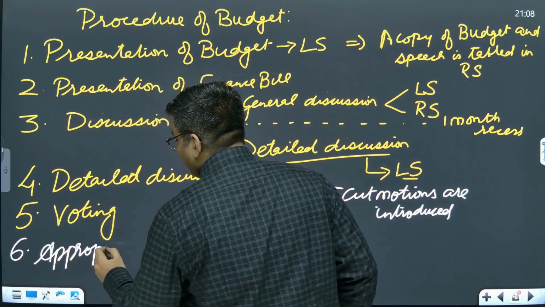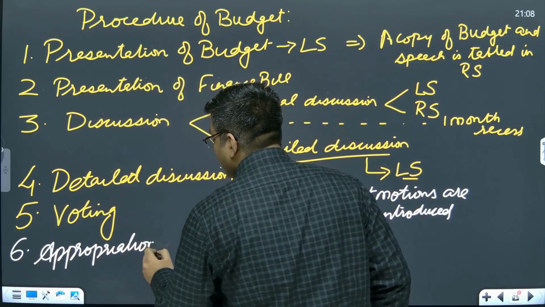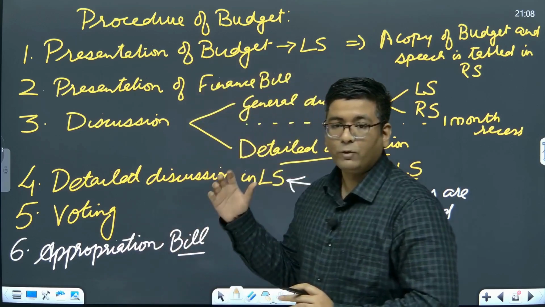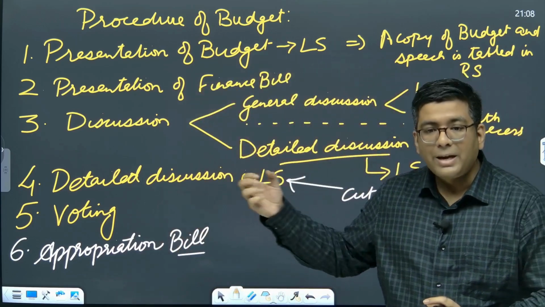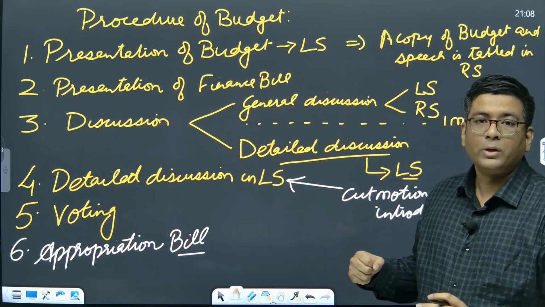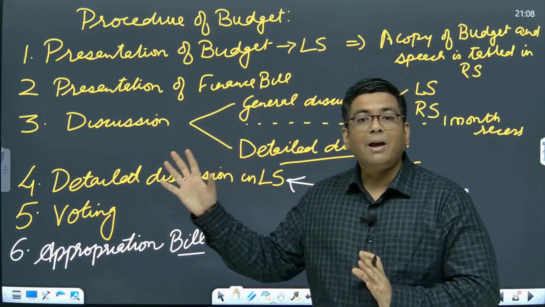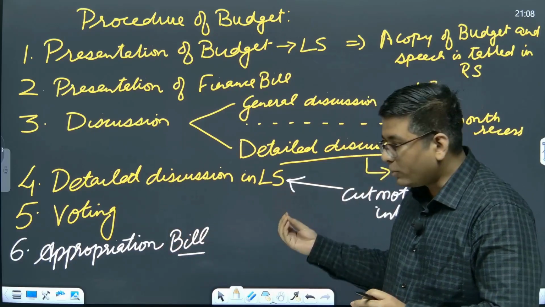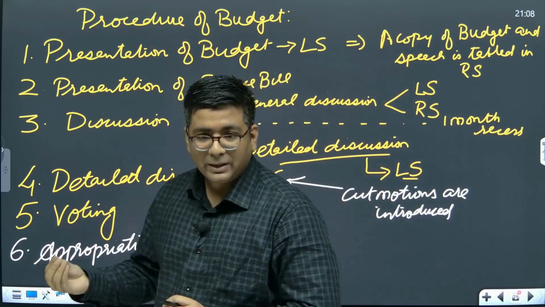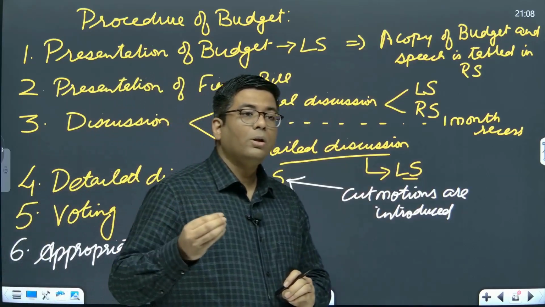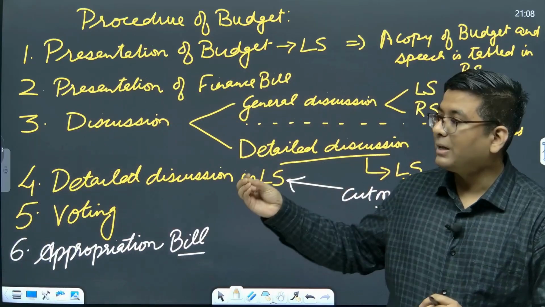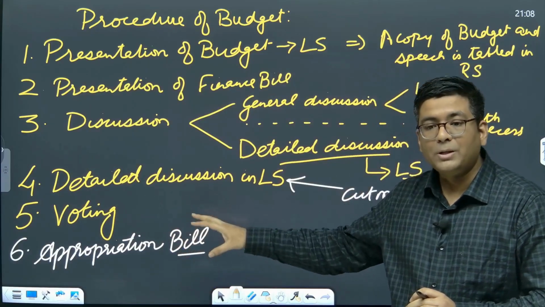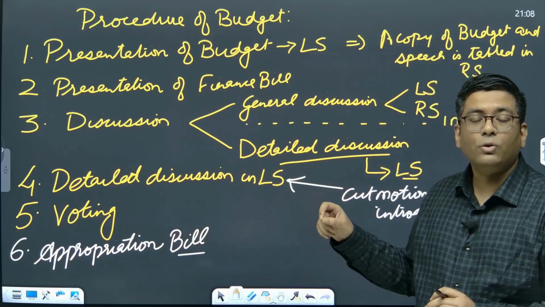When you talk about appropriation, appropriation is basically the way in which the government is going to seek authorization from the Lok Sabha for taking out money from the Consolidated Fund of India. So in order to do that, you basically have to come up with a law. That law is called the appropriation bill. The appropriation bill will be presented in the Lok Sabha, and there all the demands for grants, all the expenditure on which approval has been given, are going to be approved. Subsequently, it will be attested by the Speaker of the Lok Sabha as a money bill.